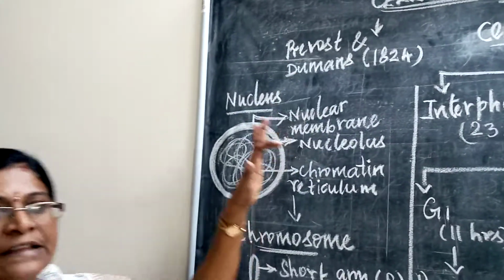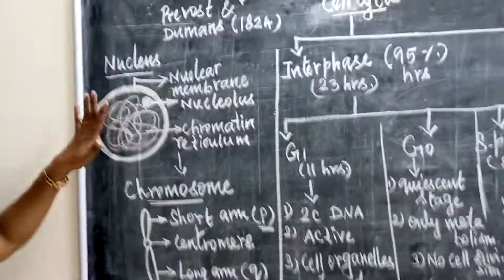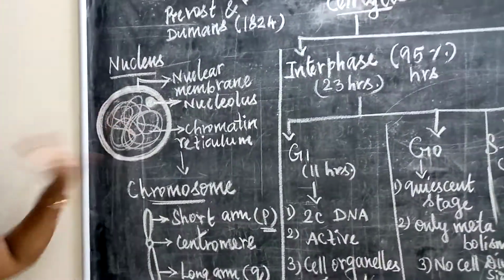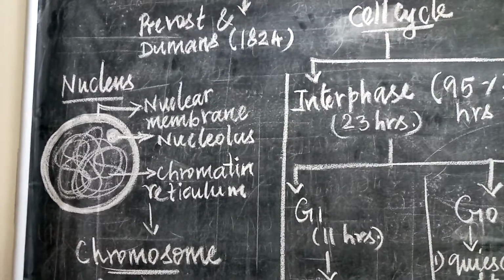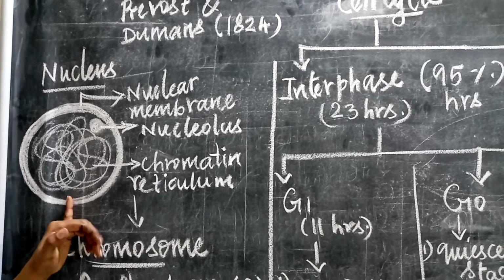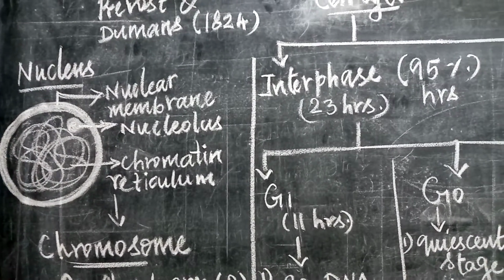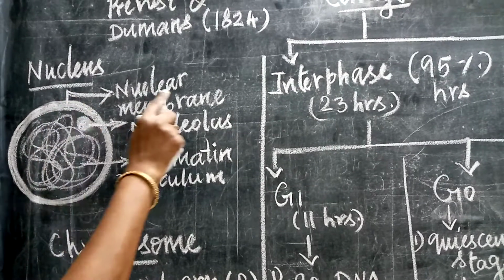Before we start the cell cycle, let us see the nucleus structure, because in this nucleus chromosome is there. First one, what is meant by nucleus? Nucleus is present in all the living cells. It is the controlling center of the cell. It controls all the activities of the cell. Now, nucleus is a spherical shape. It is surrounded by nuclear membrane.